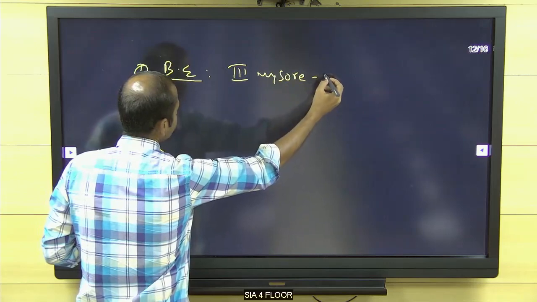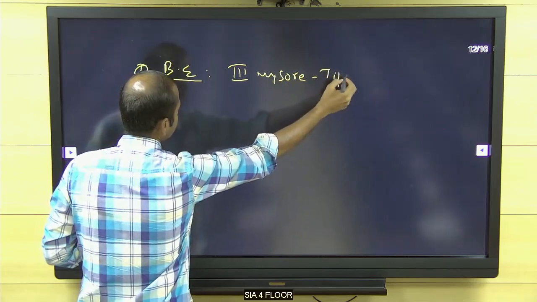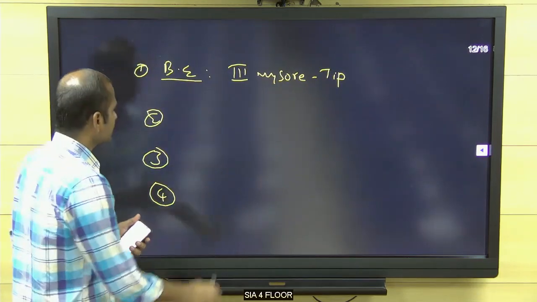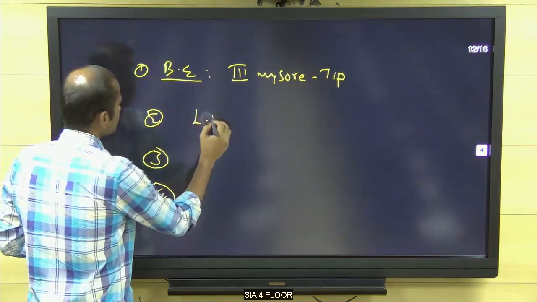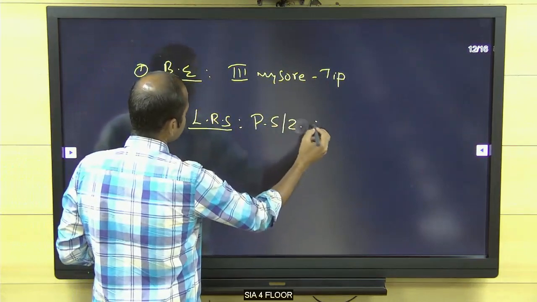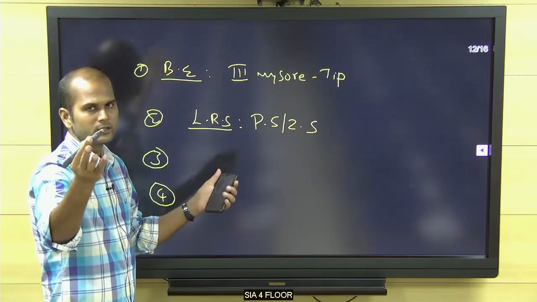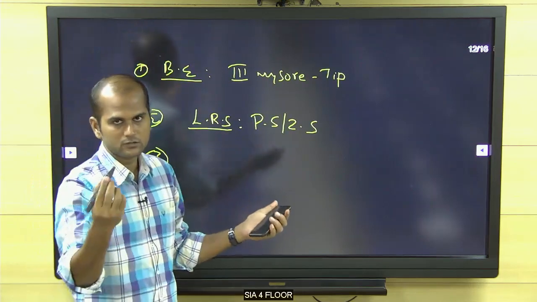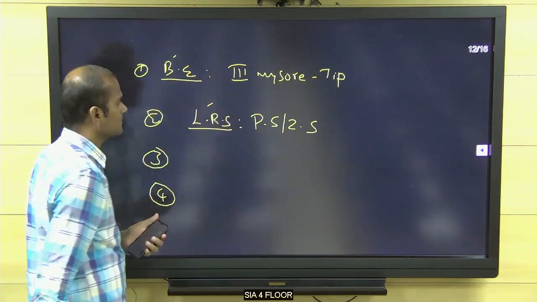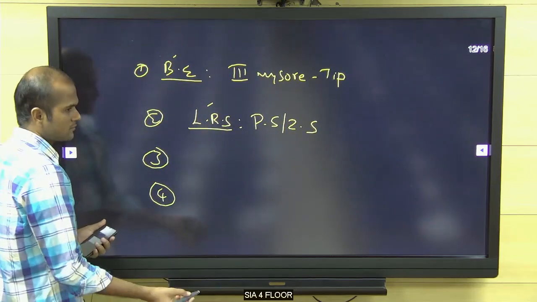Third Mysore war and suppressing Tipu. So three lines over, am I right? First measure. Second measure is the land revenue system. What land revenue system? Permanent settlement, that is the Zamindari system. He only introduced it. No need to explain what the Zamindari system is here; it is immaterial to this question. So 1 mark for British expansion, 1 mark for land revenue system, 1 or 2 marks.